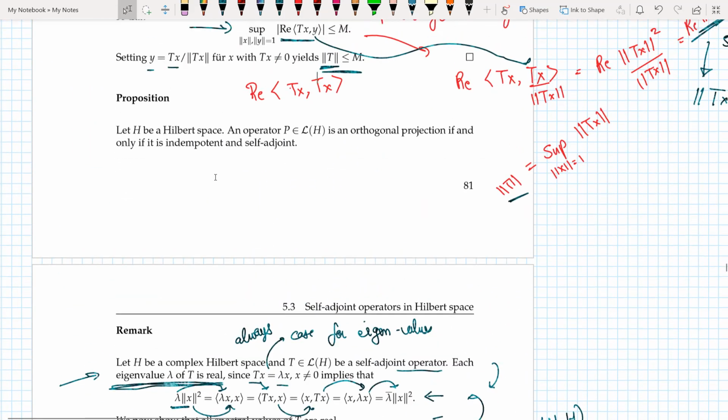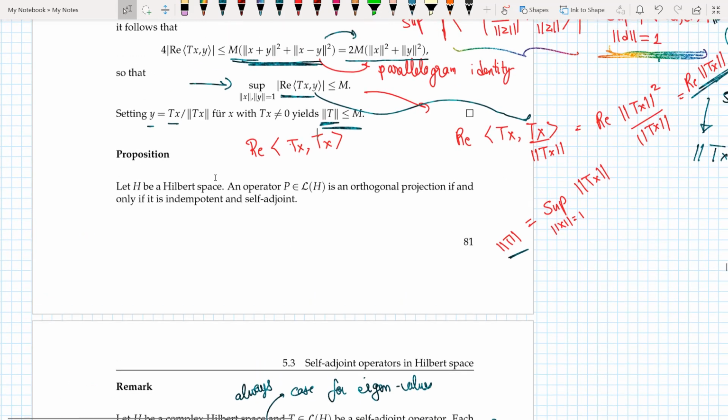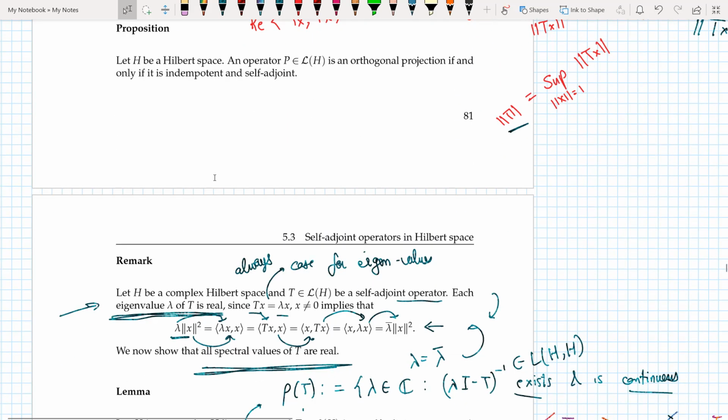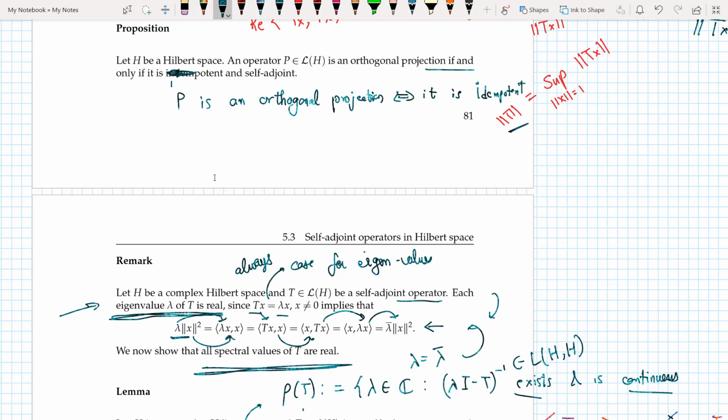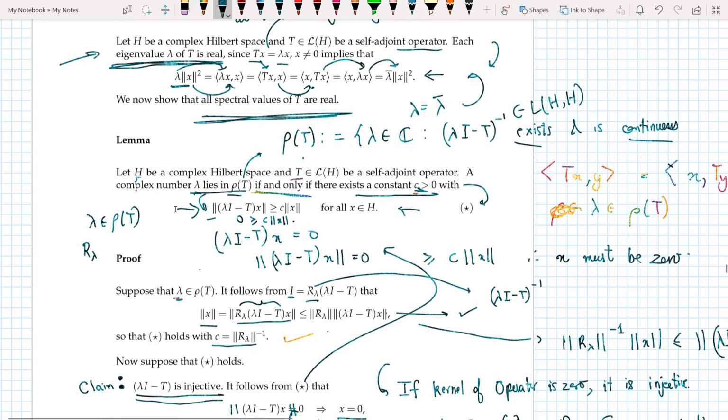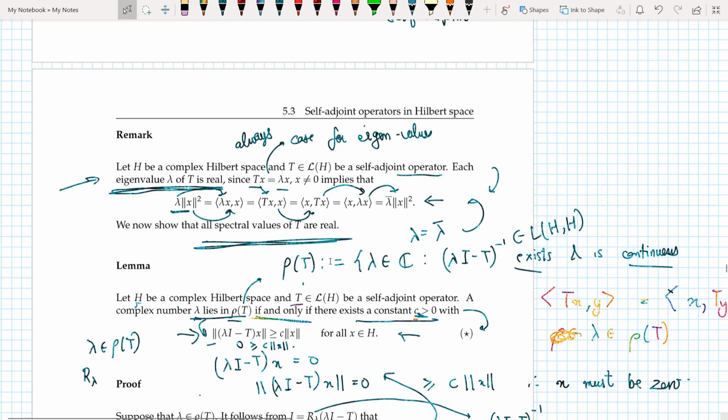Now the next thing that we're going to see is: let H be a Hilbert space, and let P be a projection. P is an orthogonal projection if and only if it is idempotent and self-adjoint. So that's just a proposition, and the next remark we see is that the eigenvalues are all real.